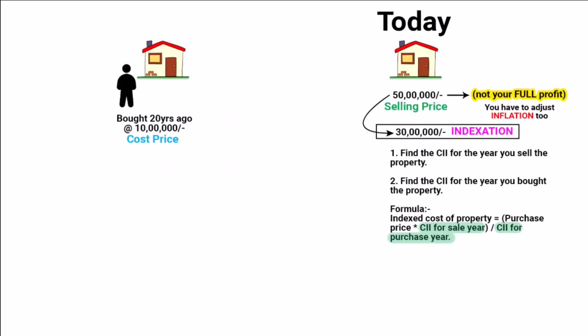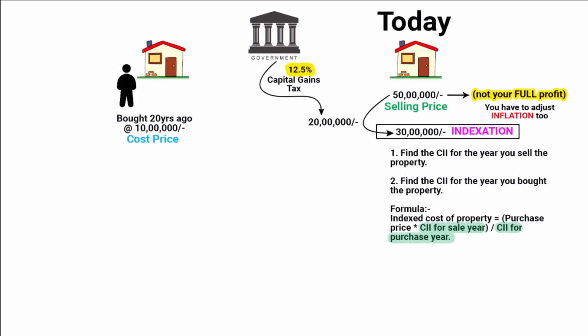So anyhow, once you find the indexation price of your property, here I will take an example that your inflation adjusted price comes out to be 30 lakhs. This means the government would only tax you on the remaining profit, which is 50 lakhs, that is the sale price, minus 30 lakhs, that is the inflation adjustment price. That will be equal to 20 lakhs. So 20 lakhs is your capital gain. Since you sold it after 20 years, that means 12.5% long-term capital gains tax will be applicable to you.